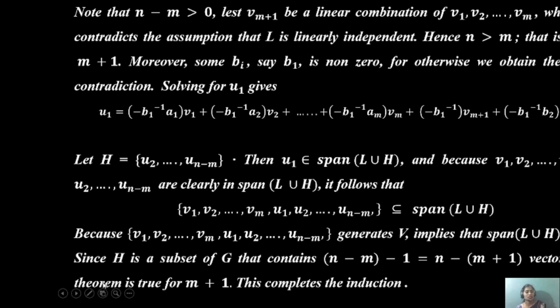This theorem is true for m plus 1, because both values balance the equation for generating the space. Sometimes a minus is considered as a plus. This completes the induction for this theorem. The replacement theorem says the n−m vectors are generated as u together with the v considered as m. Okay, this is the proof of the replacement theorem.